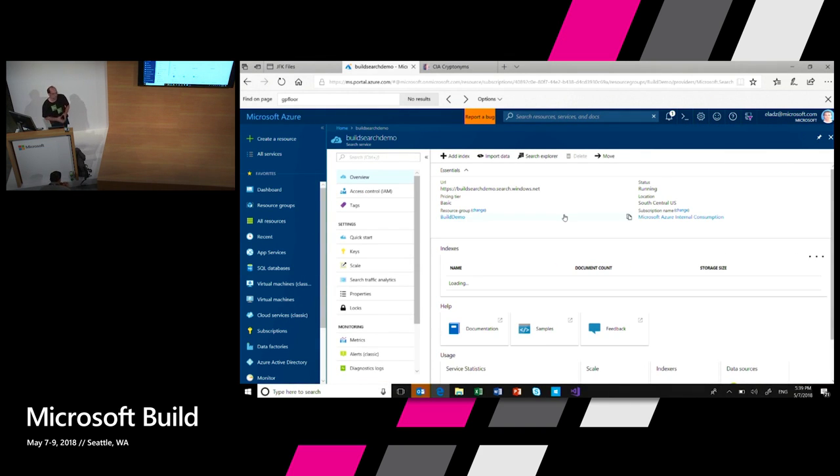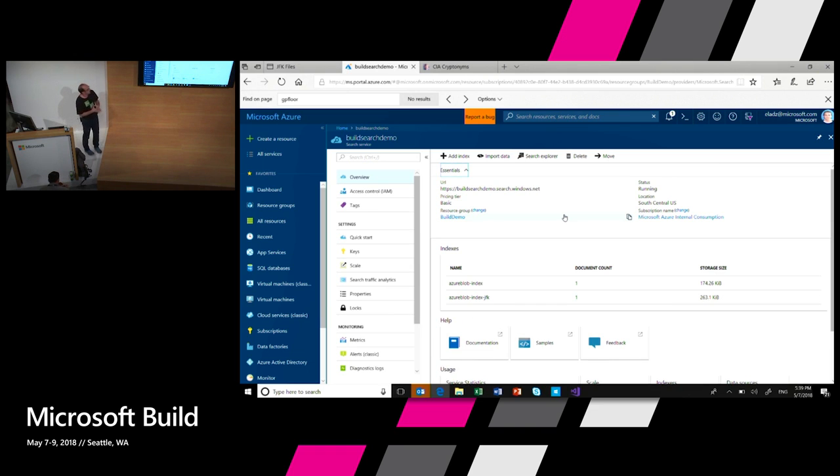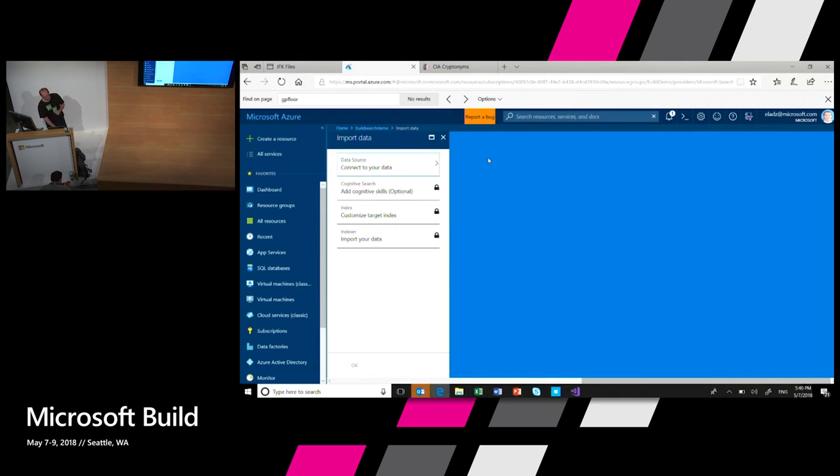So this is my search service. If you have an Azure search service, you can now go and start using cognitive search. And the easiest way to do it is just to import your data. So I'm going to connect to my data.